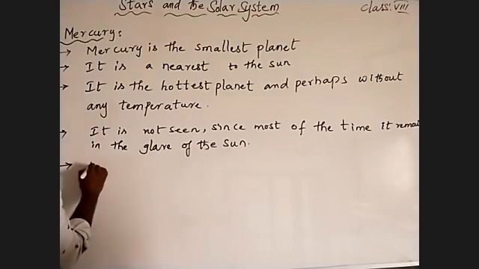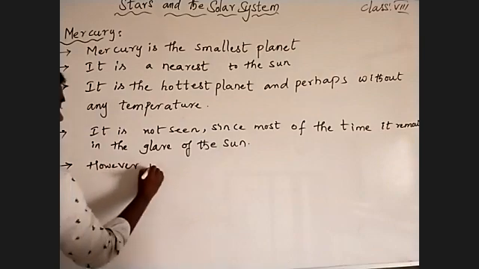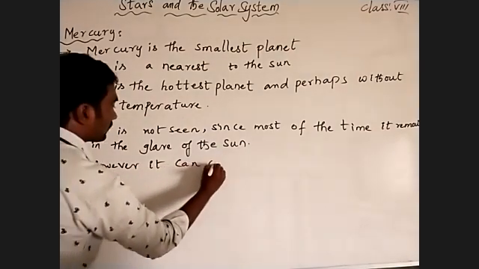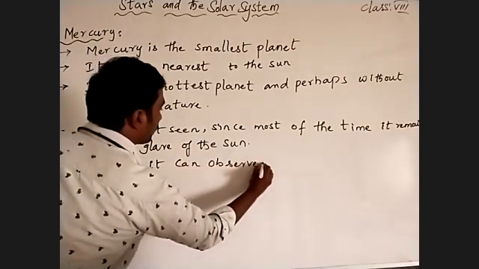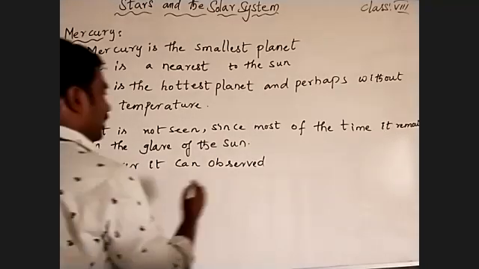However, it can be observed. We can observe that before sunrise or